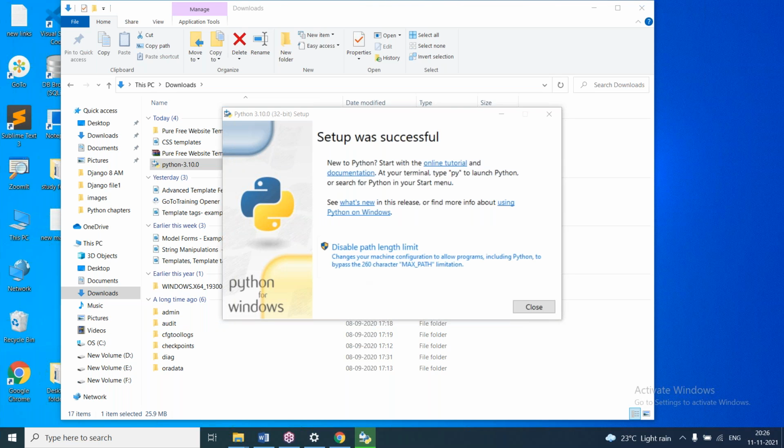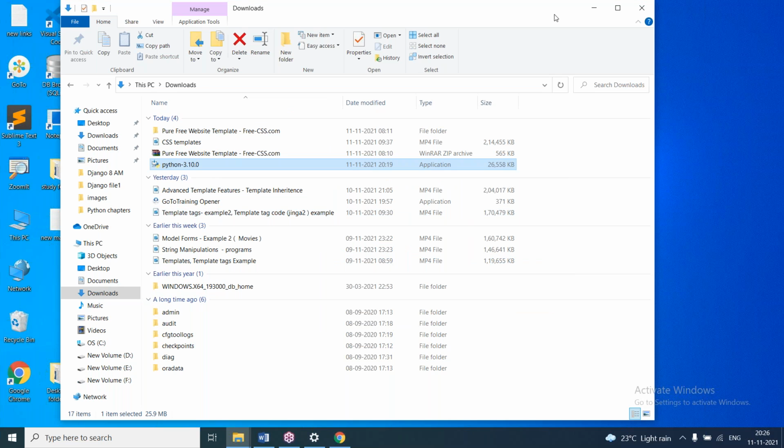So here it is showing setup was successful. So close. Installation is done.